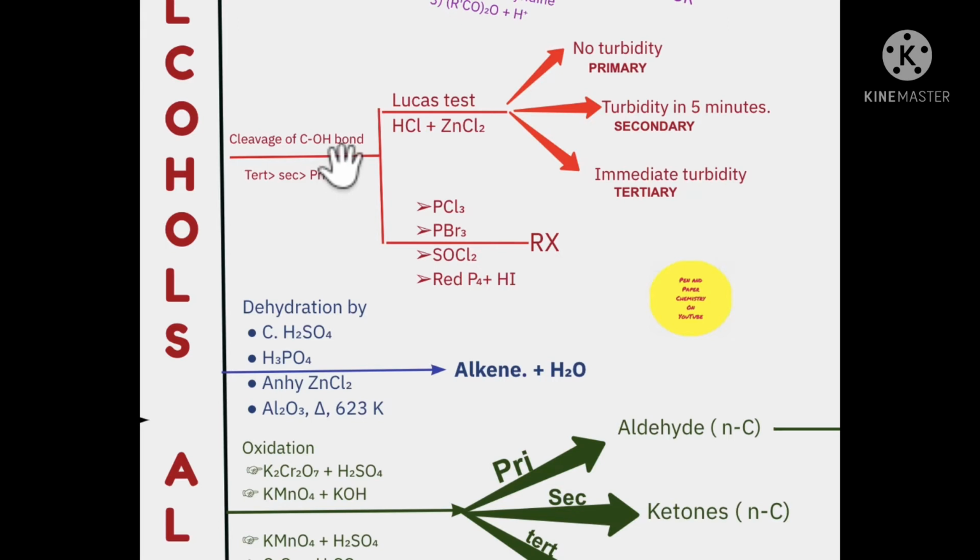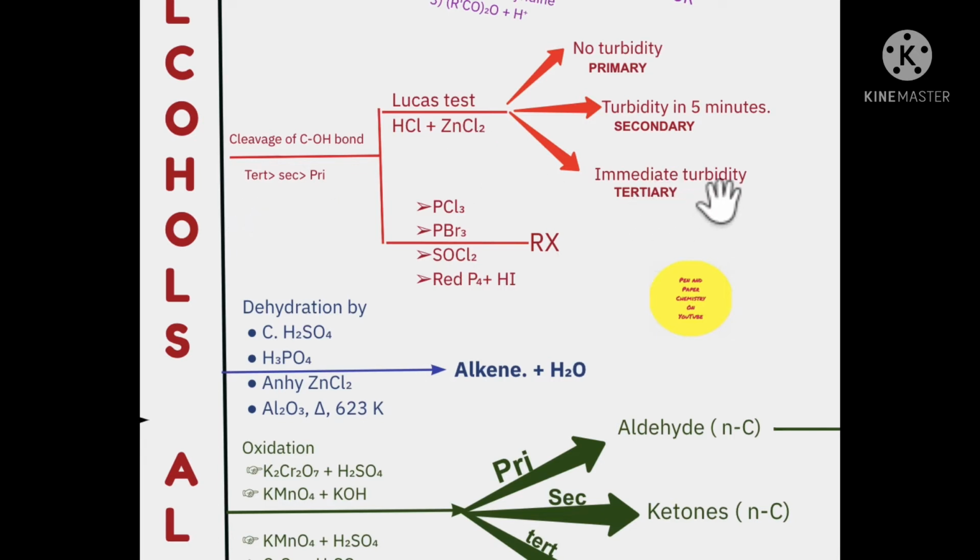So the acidic medium will actually help us to lure the OH away. OH thinks, oh, there is hydrogen and I'll get converted to water. What an easy way. And that is what helps to replace the OH by Cl. Now the interesting bit: because tertiary is most reactive, the alkyl halide will be formed immediately in the case of tertiary alcohols. In fact, you don't even need zinc chloride in order to carry out this reaction with the tertiary alcohols.